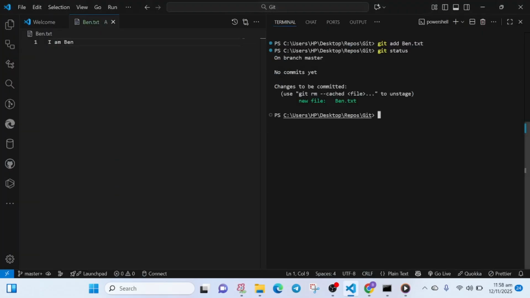So let's quickly do so. As you can see, we've added the file to GitHub, then we have on branch master, no commits yet, changes to be committed, new file ben.txt. They spoke of something here and they called it a branch.